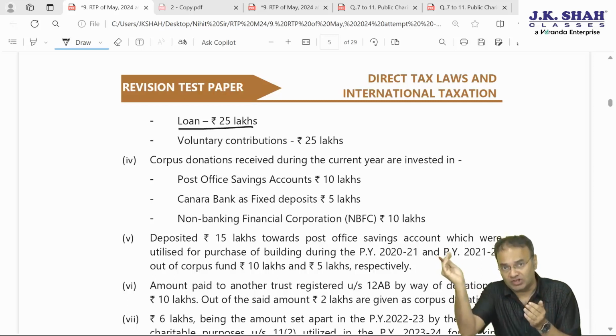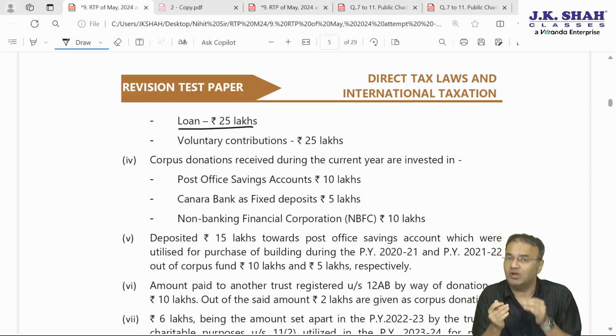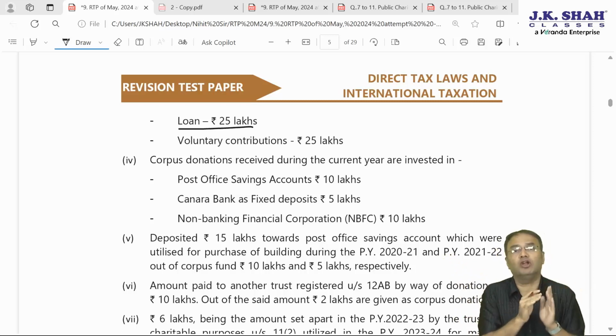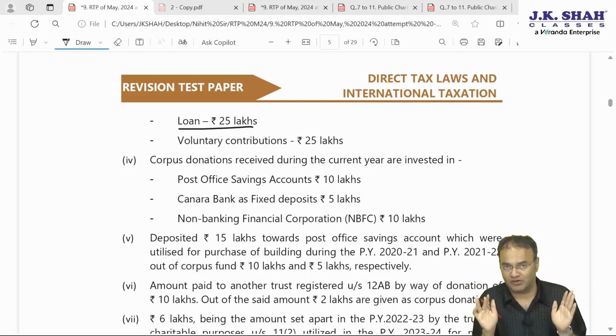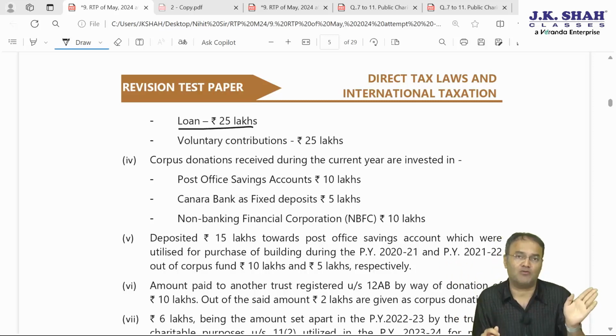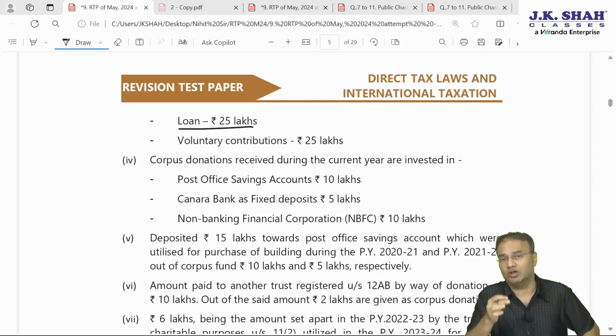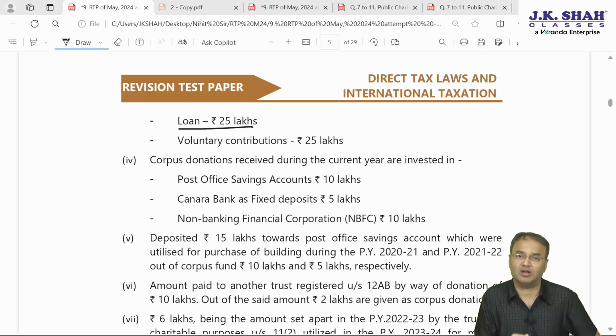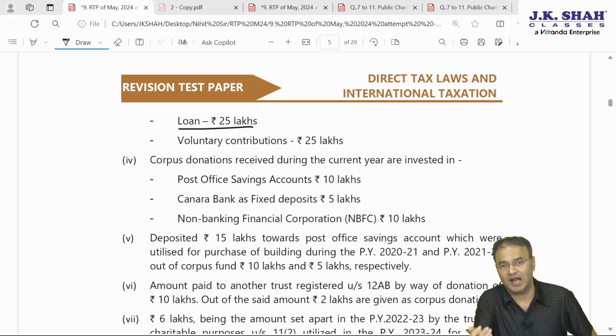Anything which is incoming loan is not an income, and anything spent out of loan will also not be considered as application of income. Incoming loan is not an income. Amount spent out of loan cannot be application of income. When can it be application of income? The amount is spent for the approved objects in the current year, computers are acquired in the current year, but the loan is repaid later on, then whenever it is repaid, in that year it will be considered as application of income.